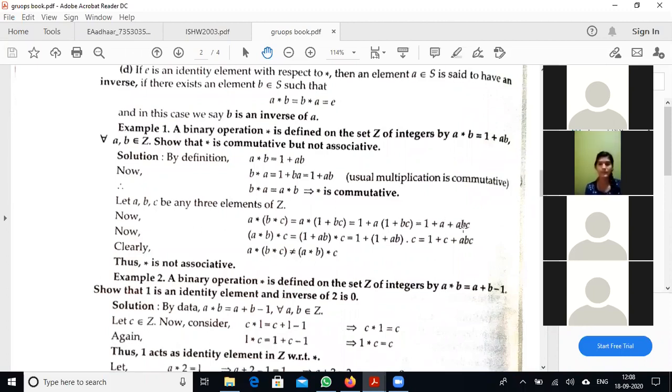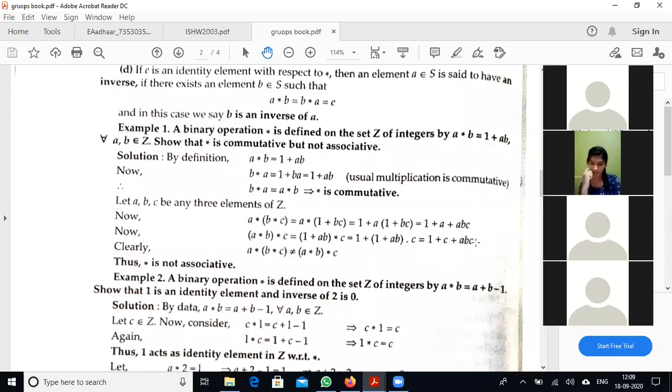that is 1 plus A plus ABC. Now come to the RHS of the associative property, that is A star B star C, which is equal to, first apply the binary operation for A and B, that is 1 plus AB star C. Here 1 plus AB is the first element, C is the second element, hence we get 1 plus AB into C. Multiply these two terms, we get 1 plus C plus ABC.